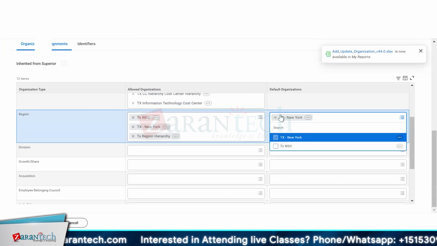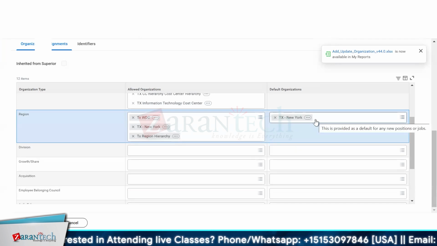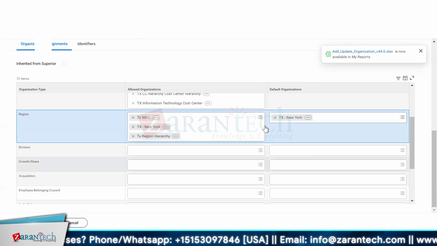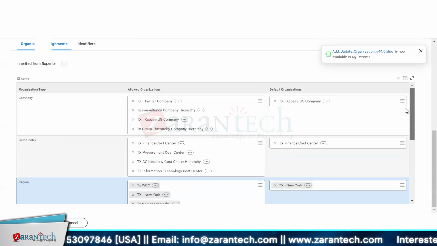For transaction control purposes, I don't want the field to be blank in case someone missed it. So that default should be there, one default along with multiple options coming up. So this is their division. I haven't defined any division, so you can define your division if you want to, and then you can assign it. From the organization perspective, I have assigned the organization and I will click OK.